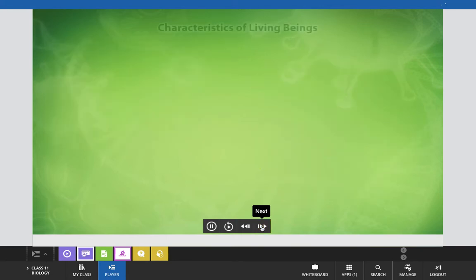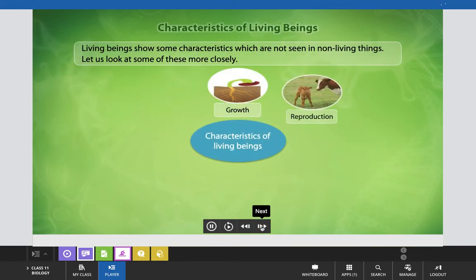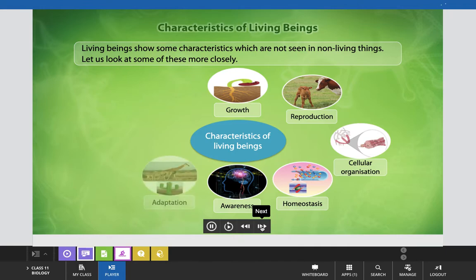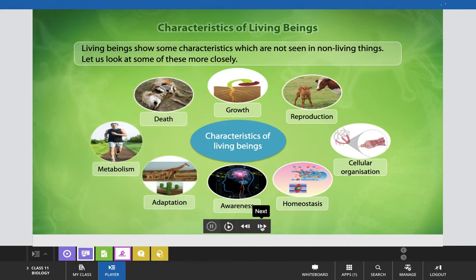Now come to the next presentation. Here we will focus on characteristics of living beings, as we have already studied in earlier classes, and we know all these basic characteristic features of living beings as general characteristics. Living beings show some characteristics which are not seen in non-living things, or on the basis of which we can classify the living and non-living. Let us look at some of these more closely.